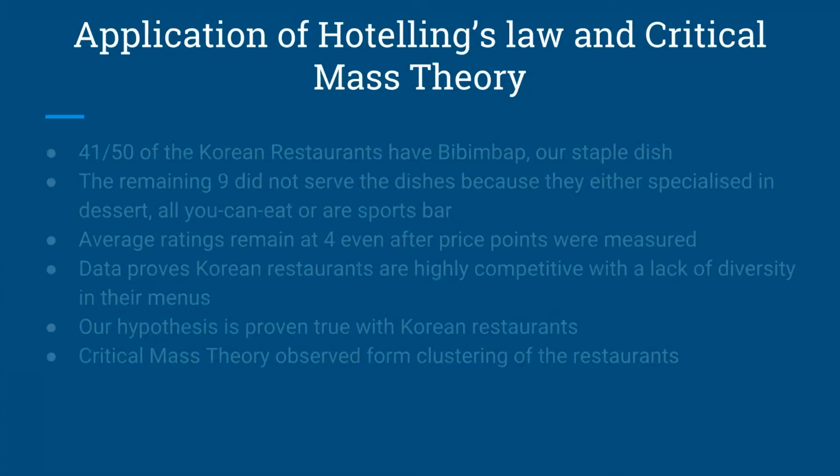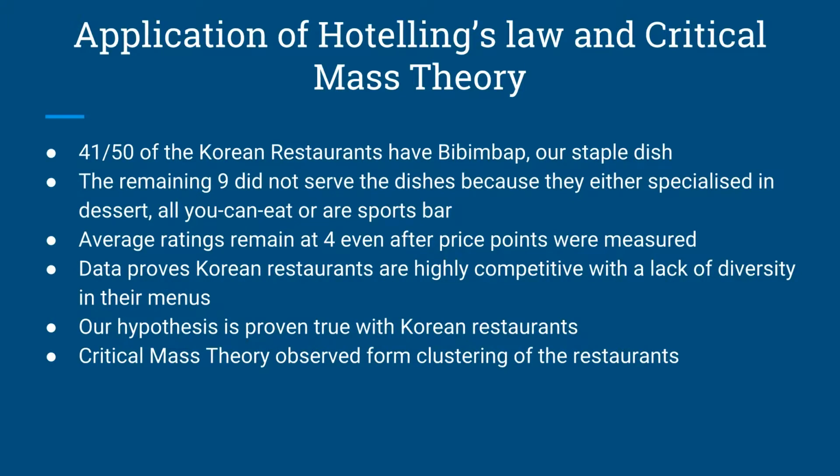Approaching this analysis with Hotelling's law is a perfect fit. 41 of the 50 restaurants were found to contain our staple dish. The other 9 did not serve the dish because they either served dessert or were bars. Subsequently, when all these price points were equally distributed, with an average rating of 4 and relatively few fusion restaurants, we start to observe an emerging pattern of a highly competitive market that serves very similar dishes.